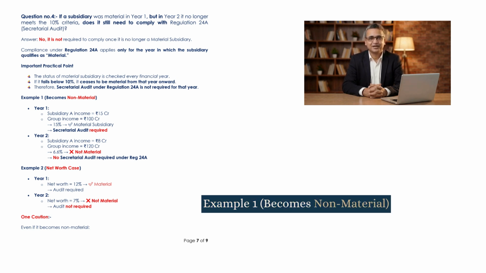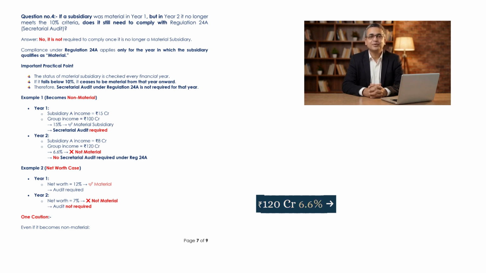Example 1: becomes non-material. Year 1. Subsidiary A income is equal to 15 crore rupees. Group income is equal to 100 crore rupees. 15%, material subsidiary, secretarial audit required. Year 2. Subsidiary A income is equal to 8 crore rupees. Group income is equal to 120 crore rupees. 6.6%, not material, no secretarial audit required under Regulation 24A.